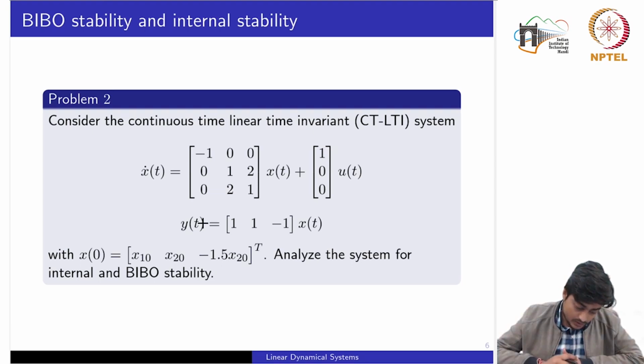Problem 2 deals with a given continuous time linear time invariant system where the A matrix is a square matrix of dimension 3. Similarly, the B matrix is 3 cross 1 and the C matrix is 1 cross 3. So again it is a single input single output system with initial conditions given as this. Note that here x3 is given in terms of the initial condition of the second state. We want to analyze the system separately for the internal stability and also for the BIBO stability.